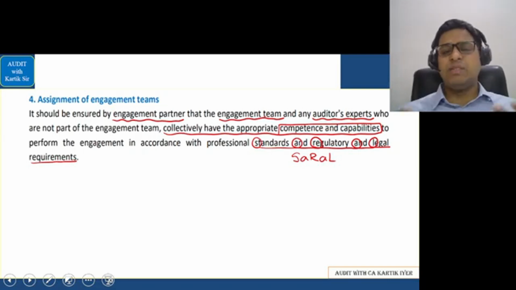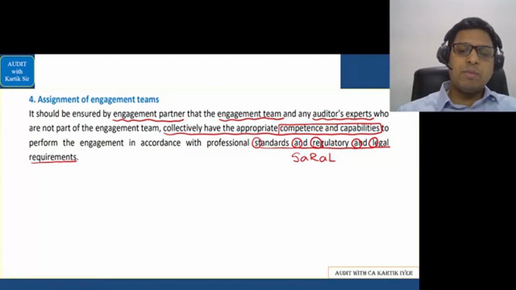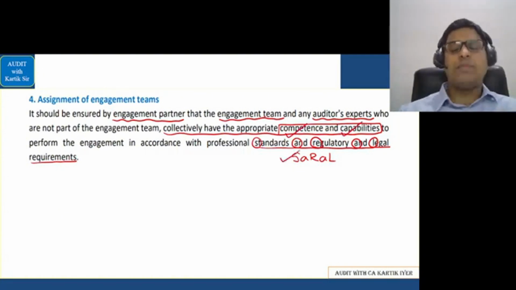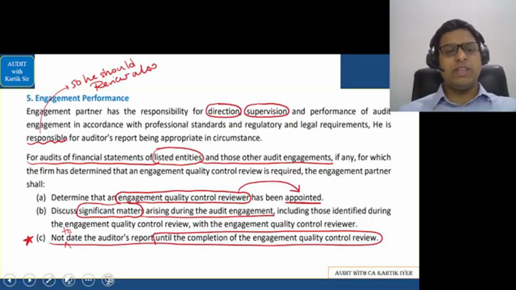Let's go further. Assigning engagement teams means which team members will you take for your audit work. You should ensure that team members are competent and capable and are going to comply with the SARAL part. SARAL, as you know very well, is standards and regulatory and legal requirements. Then go to the next one, that is called engagement performance.